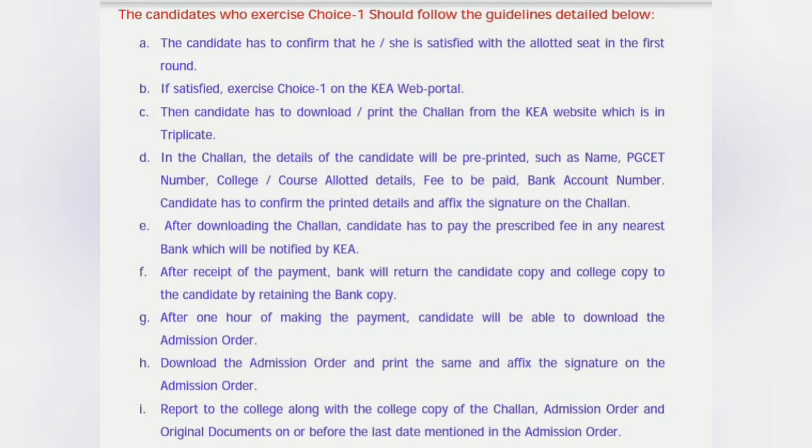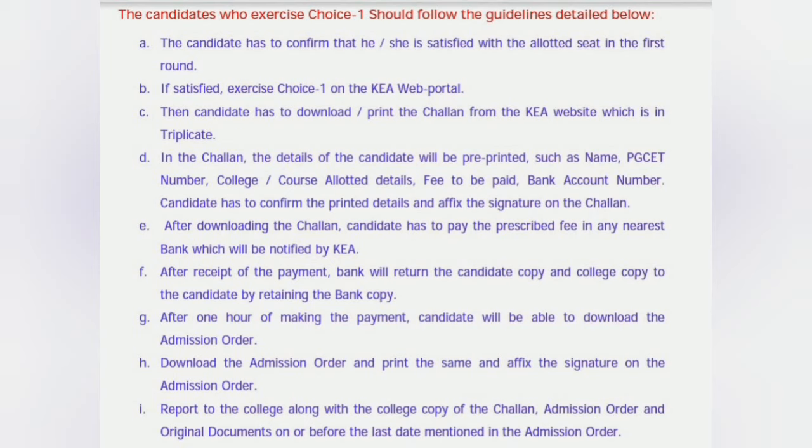This is point number C you see here, and it is in triplicate, so you will get 3 copies. The challan will contain all the details about your PGCET number, course, college allotted, the fees, bank account number from which you have paid, and everything, right? And then you have a signature on the challan.